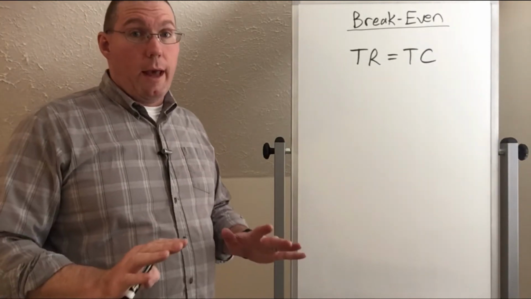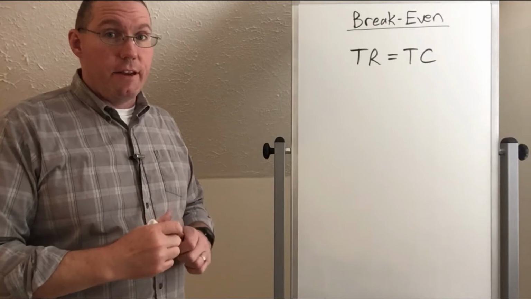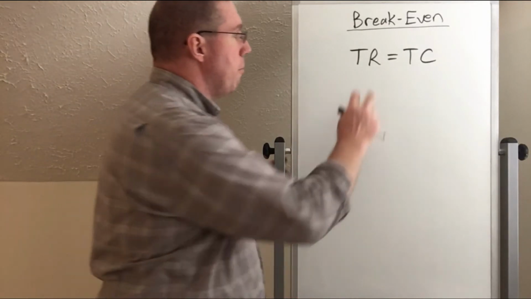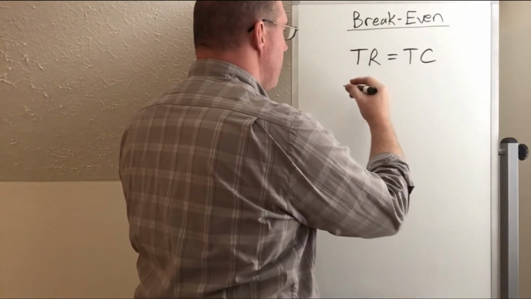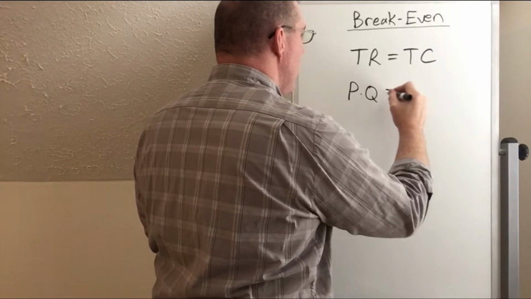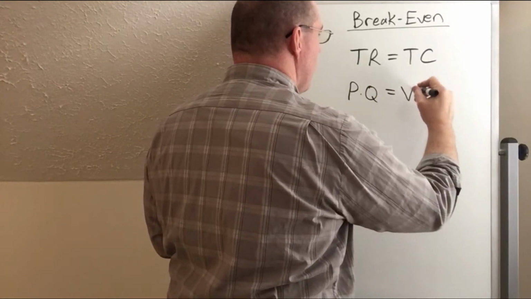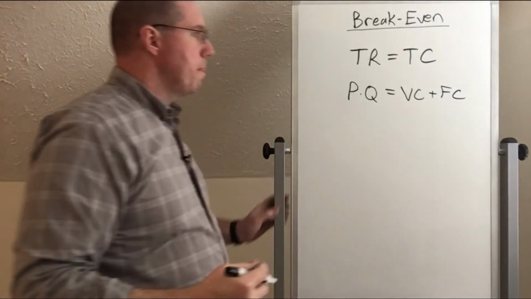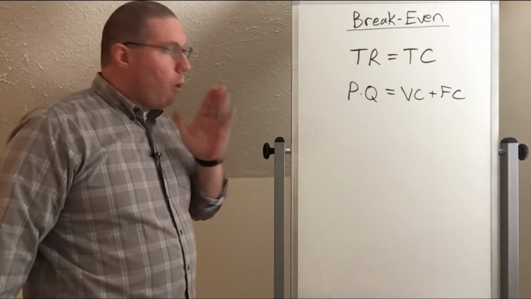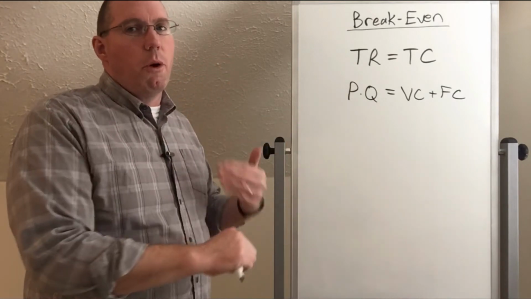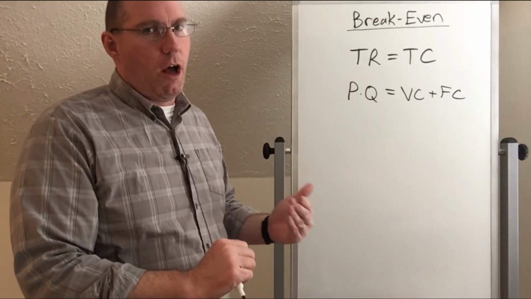All right, the last way that I want to look at break-even analysis from a mathematical point of view is I now want to break down total revenue and total cost both. So we're going to turn total revenue into price times quantity, and we're going to say that that's equal to variable costs plus fixed costs. Okay? Now, what we're about to see in here is what we saw in the previous video where we talked about the problem of fixed costs.